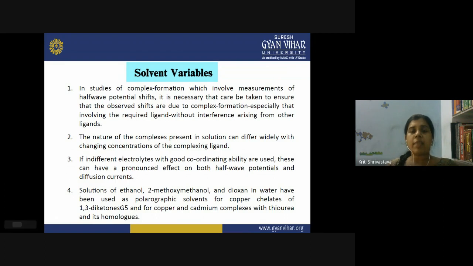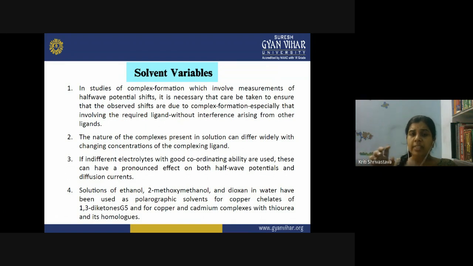In the study of complex formation which involves measurement of half-wave potential shifts, it is necessary that care be taken to ensure that observed shifts are due to complex formation, especially that involving the required ligand, without interference arising from other ligands. So this is a very important condition when you are applying polarography for the study of coordination compounds. You need to get the shift in the half-wave potential after the complex formation, and that is how you calculate the stability constant of that complex.